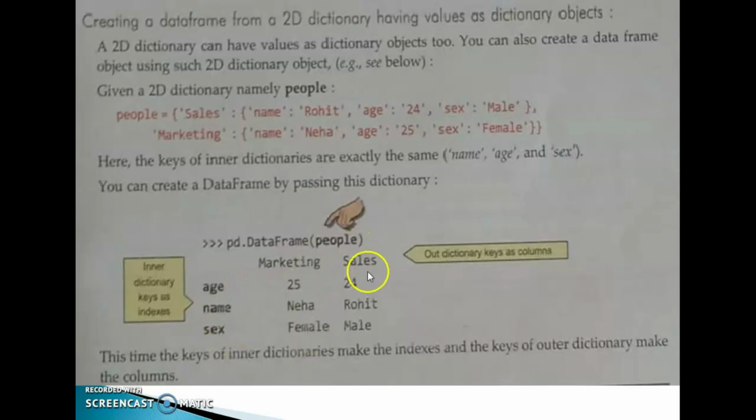That is age, name, sex, then marketing, sales: outer dictionary keys as columns. Check this one. This one is the outer dictionary. Outer dictionary keys as columns and inner dictionary keys as indexes. Clear? This time the keys of the inner dictionaries make the indexes and the keys of the outer dictionary make the columns. Clear this one?